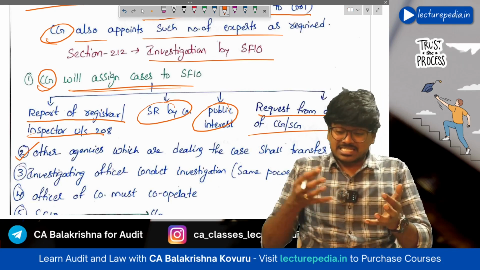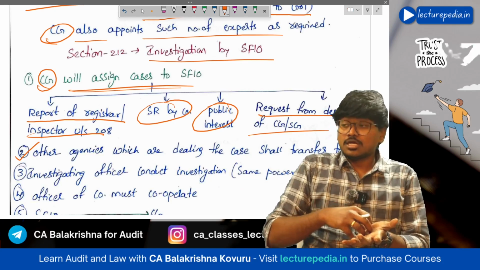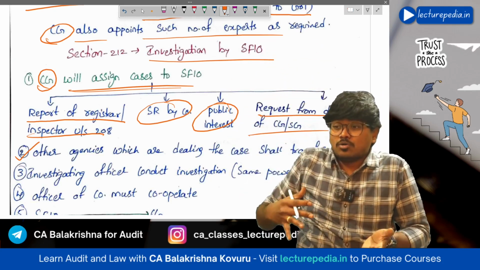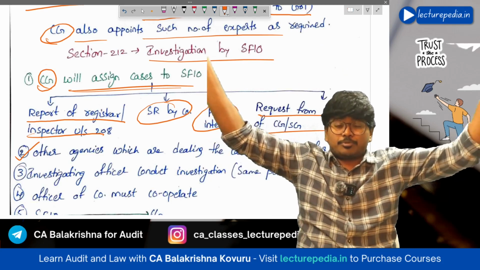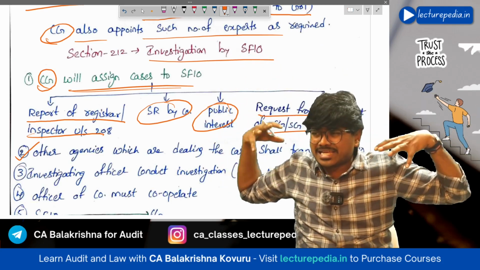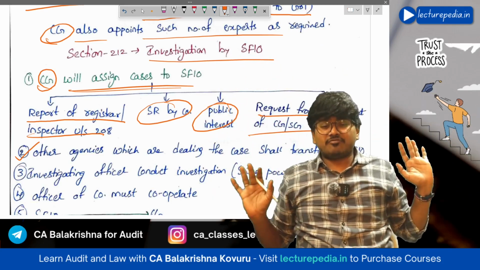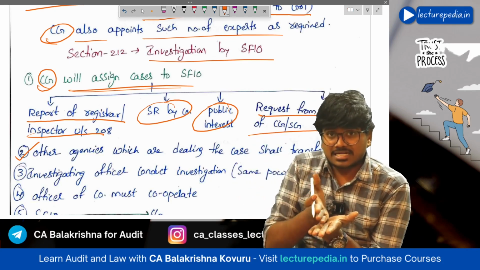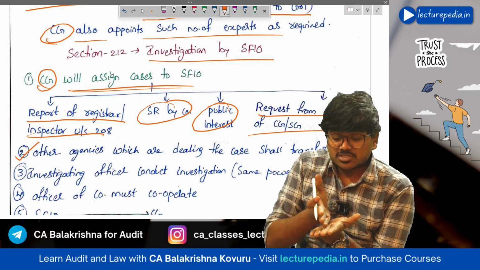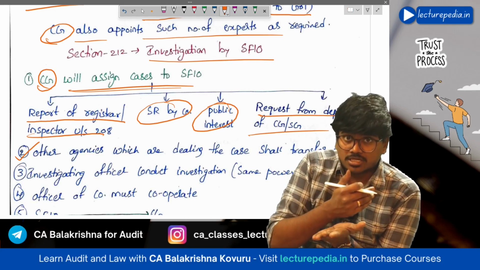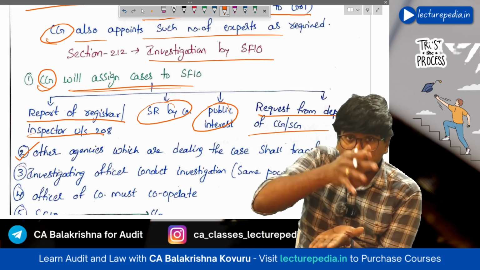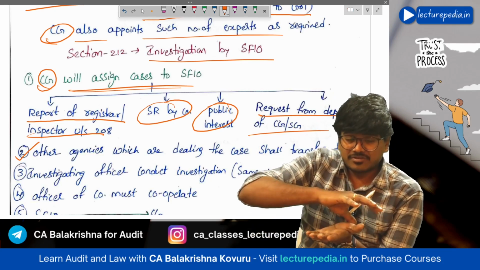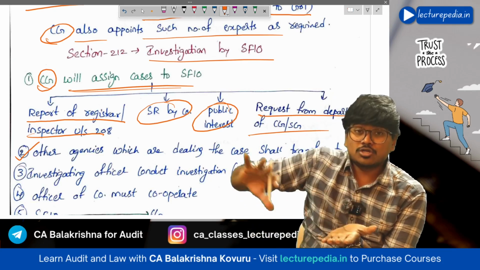Now, once the SFIO has entered into the case, all other authorities who have been handling the case till now have to drop their procedures. They have to hand over the entire process to the SFIO only. Okay, if that case was being handled by any other authority, that authority has to drop the case there itself and hand over the entire activity with respect to such investigation to SFIO.